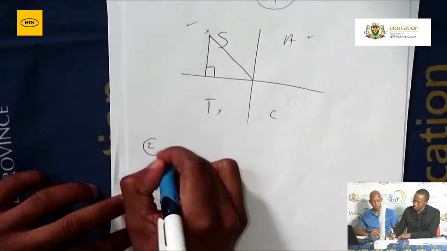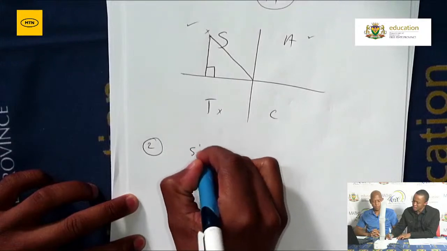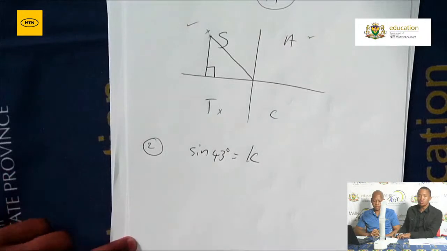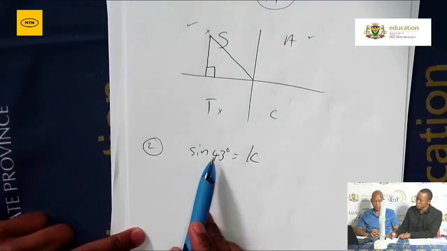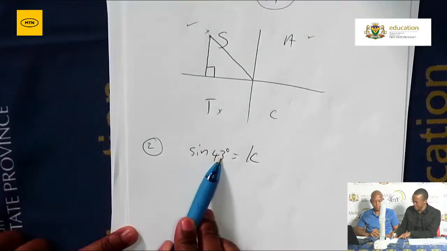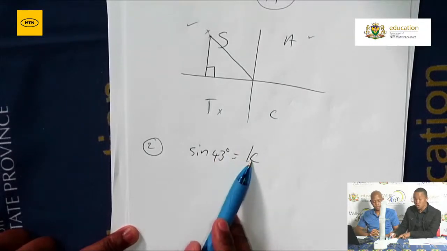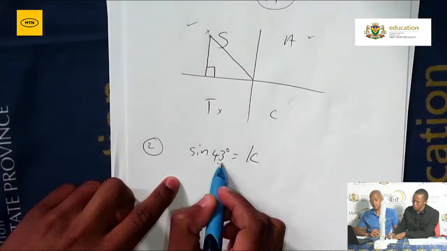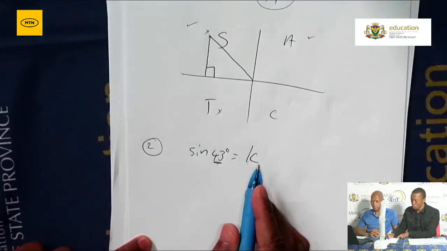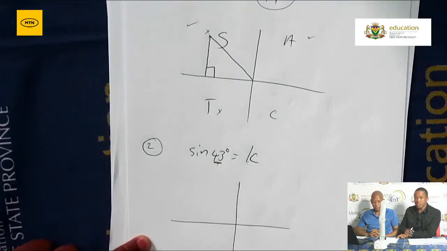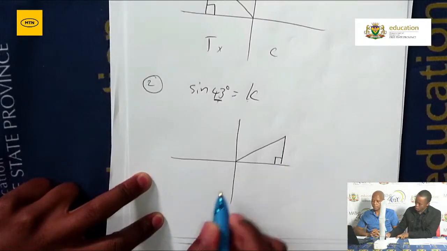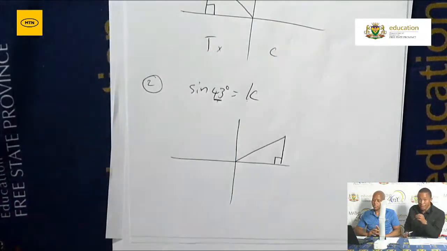The second scenario, grade 12s, is when the angle is known, but the ratio is unknown. You'll be told that sine of an angle, or cos or tan of an angle, is equal to an unknown. So in this case, we have sine of 43 is equal to an unknown. If you notice, an angle is known, the ratio is not known. That's where you still need to locate your terminal arm, but your terminal arm here will therefore be in the first quadrant, because in the first quadrant, that's where you have that particular acute angle, which is 43 degrees.